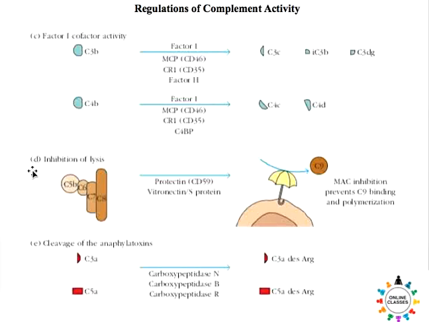And next is the inhibition of lysis. There are some proteins called protectins, such as CD59, that inhibit cellular lysis, host cell lysis. That means these protein factors serve as an umbrella for the host cell, and therefore prevent the host cells from getting damaged by the complement system. And sometimes the anaphylatoxins are cleaved into smaller components by carboxypeptidase N, carboxypeptidase B, carboxypeptidase R.